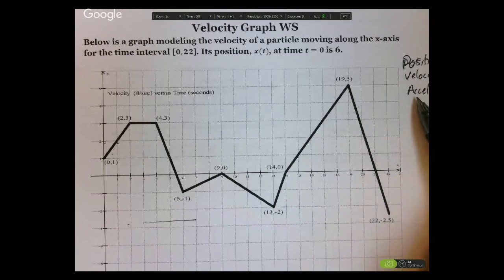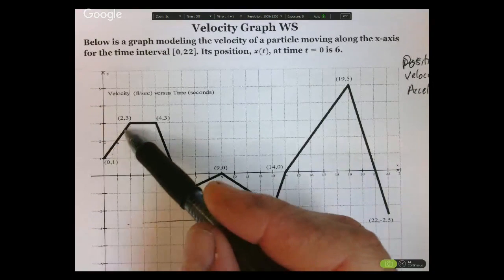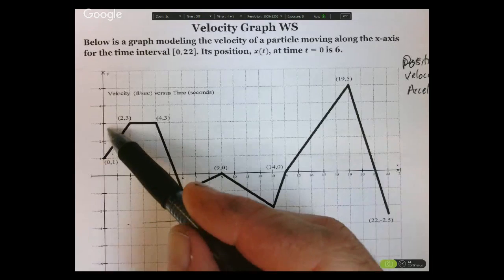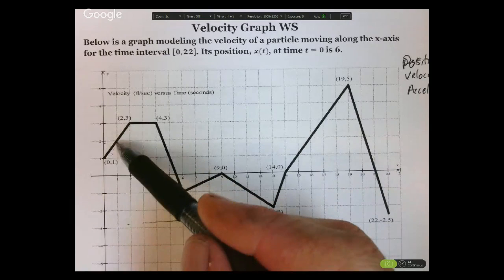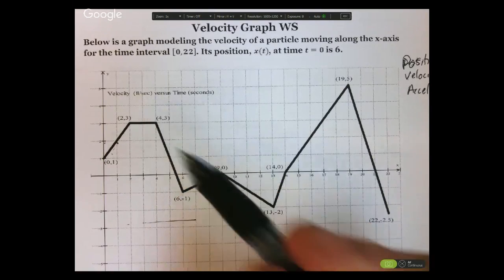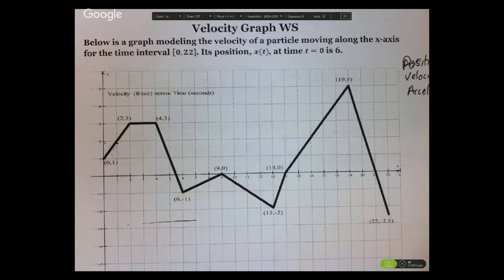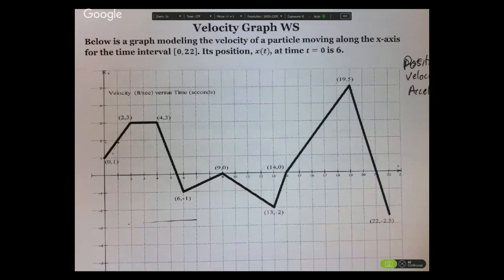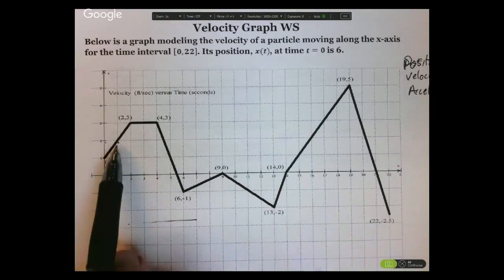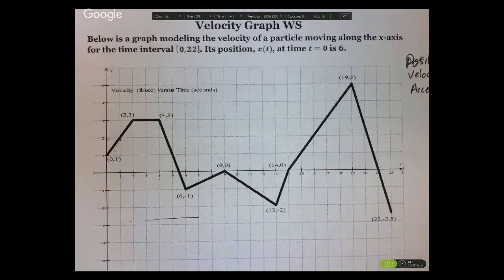If I want to find the acceleration, this is the velocity. The derivative of it is acceleration. So what's the derivative of this? It's just the slope. Up 2 over 2, the slope is 1. So the acceleration is 1 foot per second squared. So keep those in mind. You're calculating slopes and areas, adding and subtracting. Keep in mind at time 1 versus from time 0 to time 1. Those are different things, intervals.